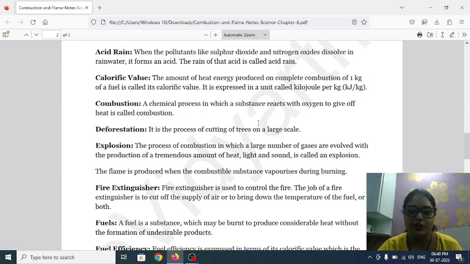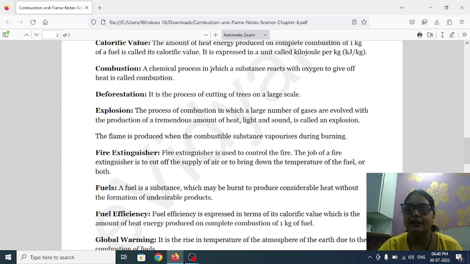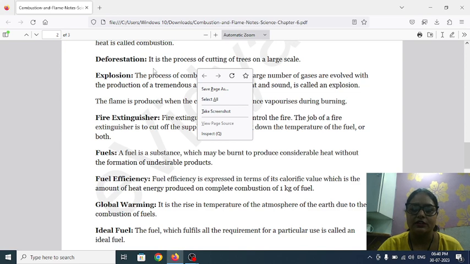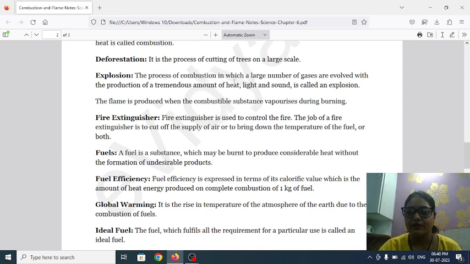Now combustion, what is it? Combustion is a chemical process in which a substance reacts with oxygen to give off heat. Now what is deforestation? Cutting down of trees on a large scale is called deforestation. What is an explosion? It is a process of combustion in which a large number of gases evolve, producing a tremendous amount of heat. It means a large amount of heat, light and sound is called explosion.